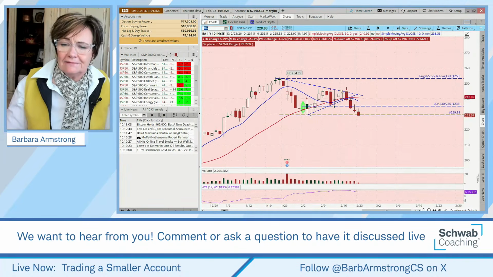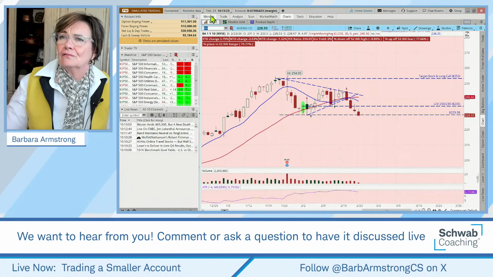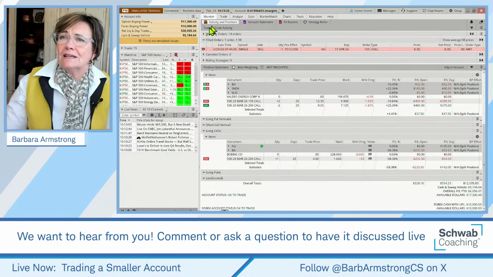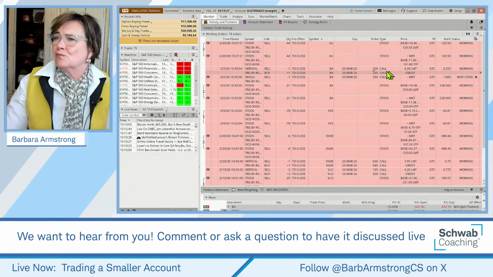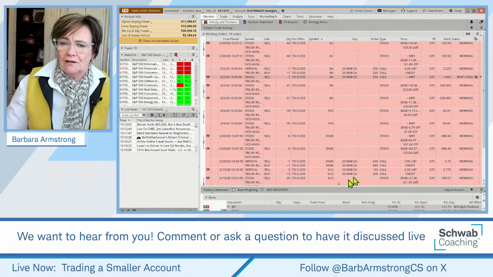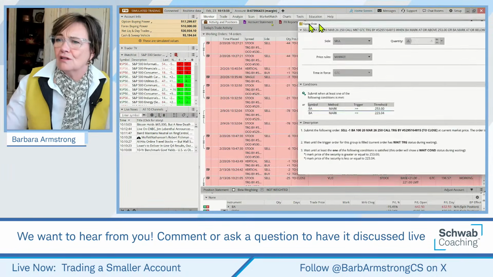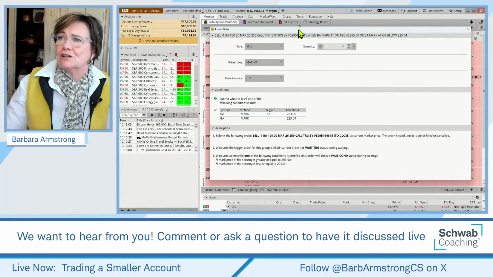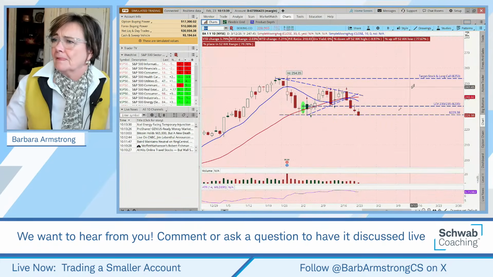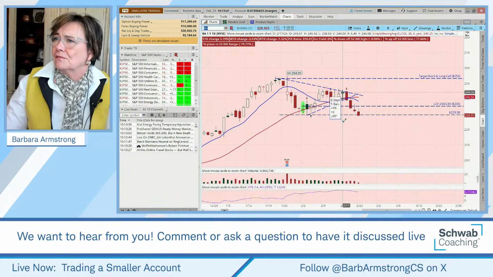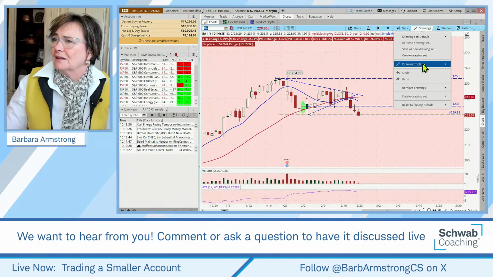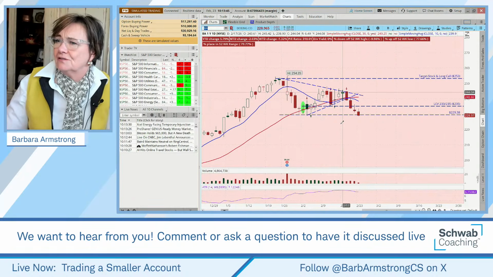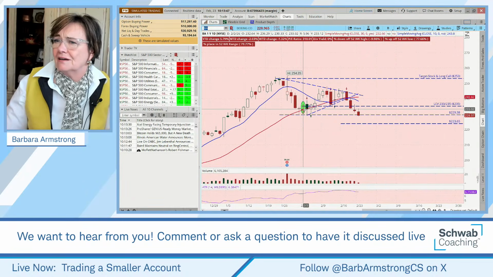And our exit, so if we want to see where the exit is, we did the same exit on both the long call and the stock. Our exit is at 223.04. So I'll draw my line here just so you can see. And it was based on it being 3% below that support level.